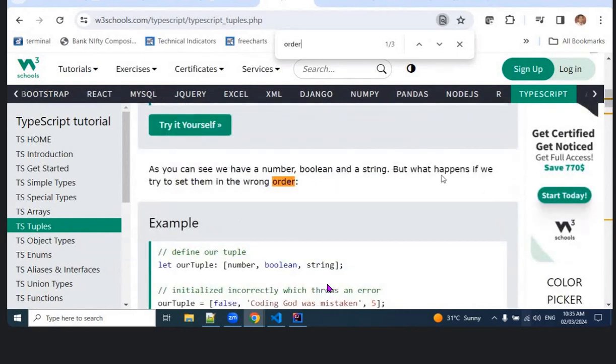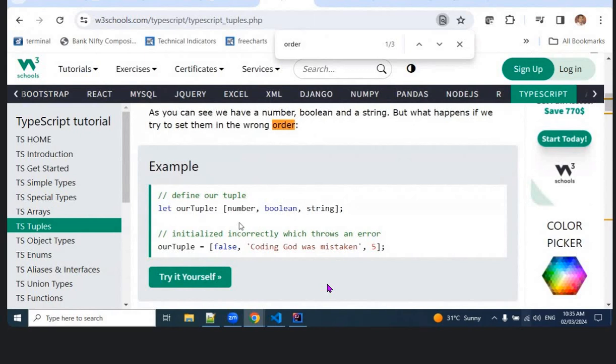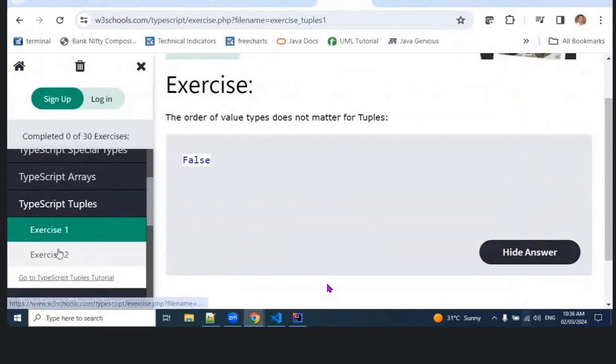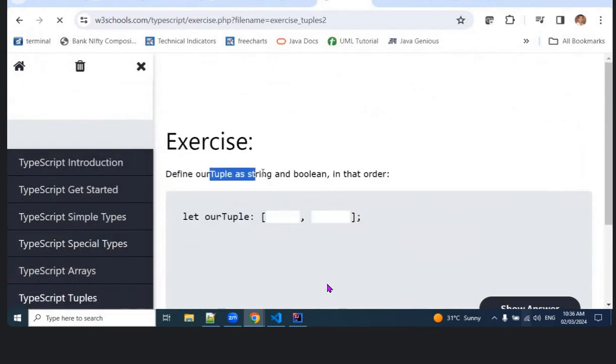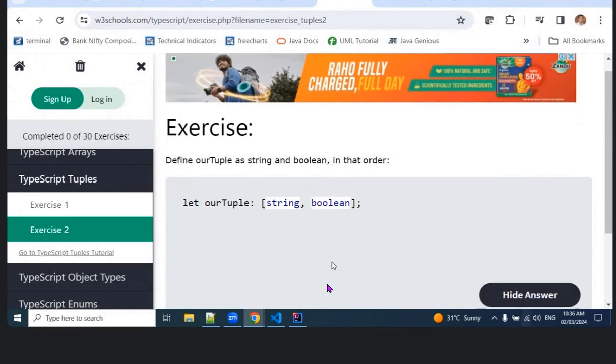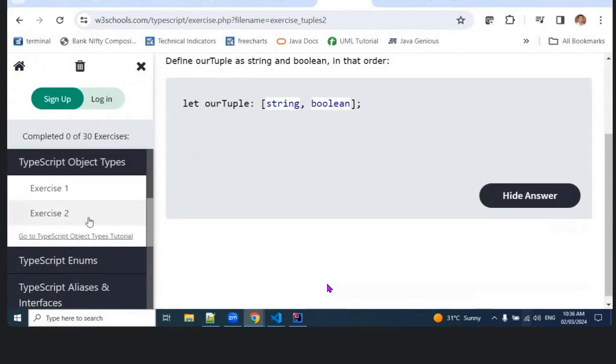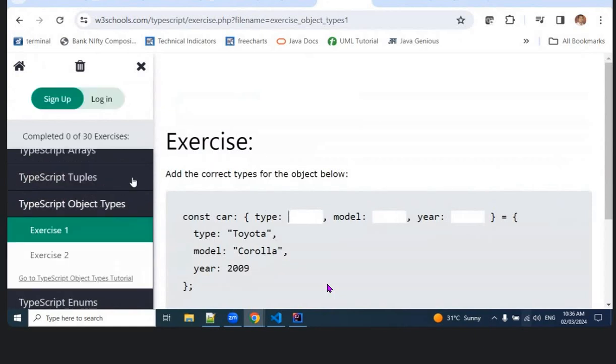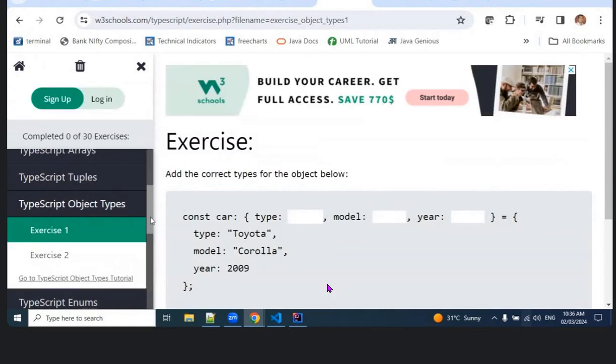Okay, as you can see, we have a number, boolean, and string. But what happens if we try to set them in the wrong order? If we pass number, boolean, and string in the wrong order, it will throw an error. Correct, correct. Define our tuple as a string and boolean in that order. Then string and boolean, this is fine. This is straightforward. And see, the data types are in small letters, not camel case like Java. Correct, correct.